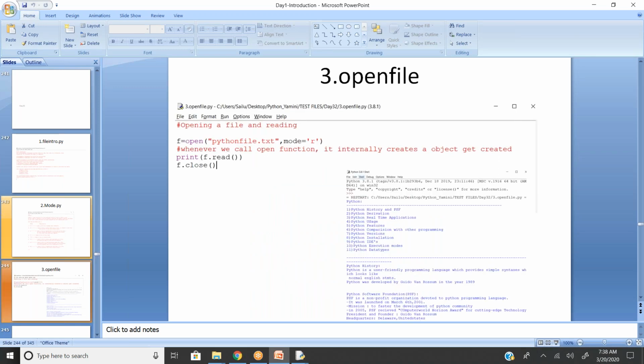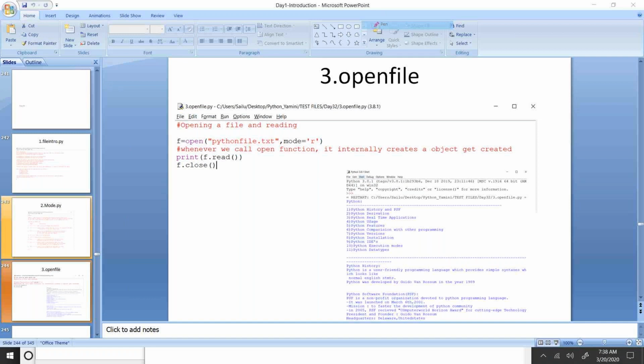Now, how to open a file? What is the syntax here? open, then the file name dot extension. I have one file, python file.txt, and mode equal to r. r is nothing but reading a file. So the system is going to read this file python file.txt in a read format.